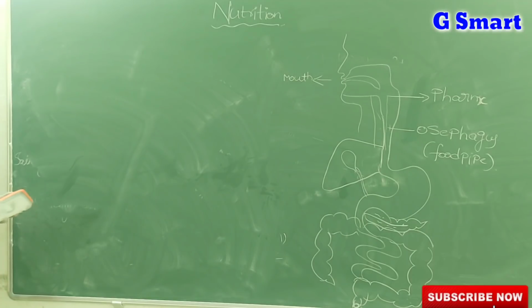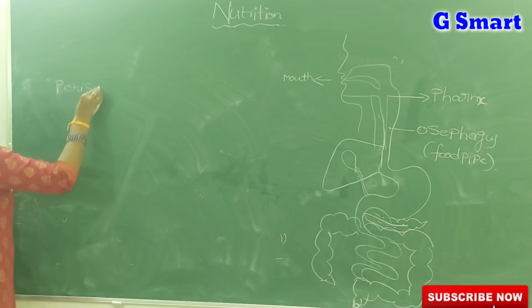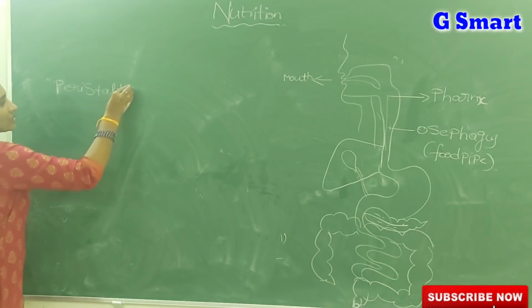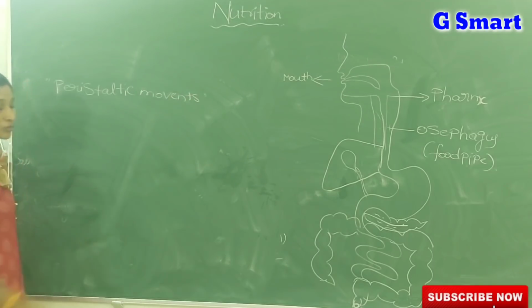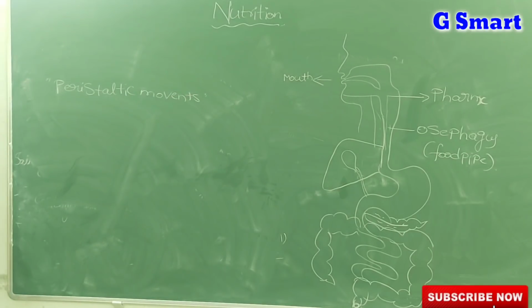In the esophagus no digestion takes place. Here the food is moved by wave-like movements, which we call peristaltic movements. In which part of the digestive system do peristaltic movements occur? In the esophagus or food pipe. One more question: in the mouth, which food component alone is digested? Carbohydrates. There is no digestion of proteins and fats starting at the mouth.